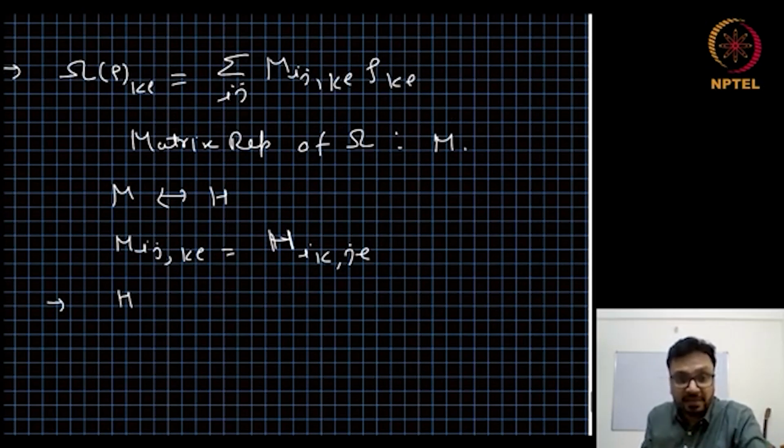And since the map is completely positive, H is positive and H is Hermitian, of course.